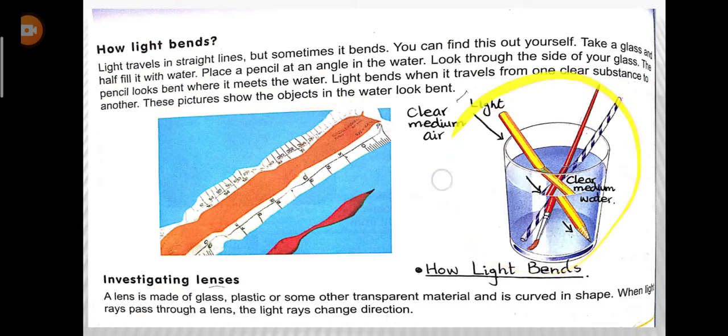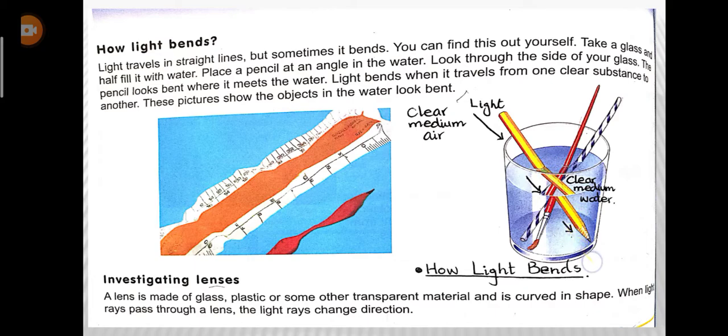This is a glass. You can see the pencil here. We are putting the pencil in at an angle, but you can see the pencil is straight from here, and suddenly it seems like it's broken where it is meeting the water. Why is this happening? Light bends when it travels from one clear substance to another. The one clear substance is air here. From air the light is entering into the clear water. That is why we see this happening.